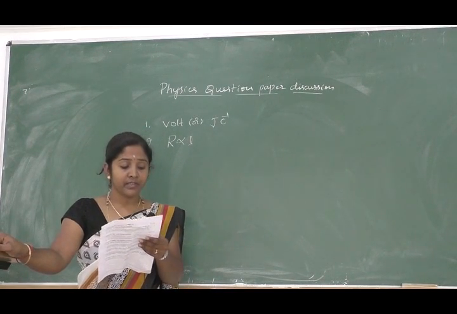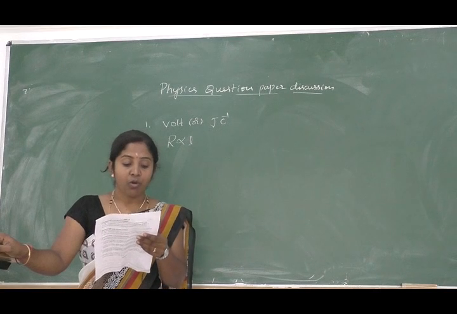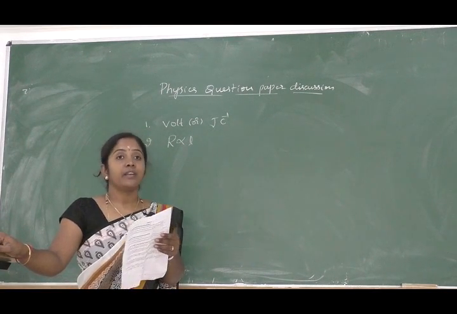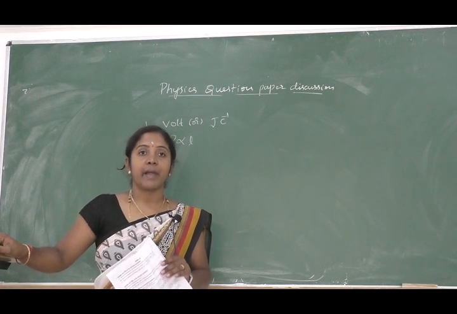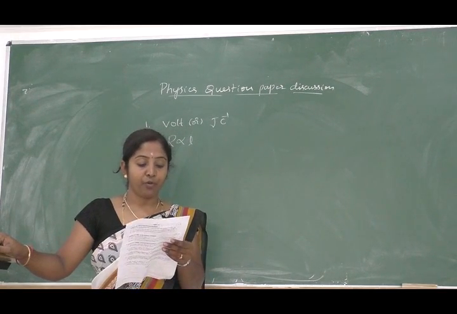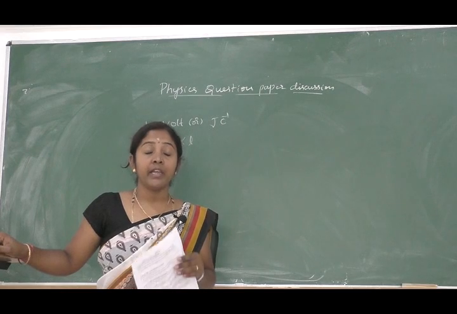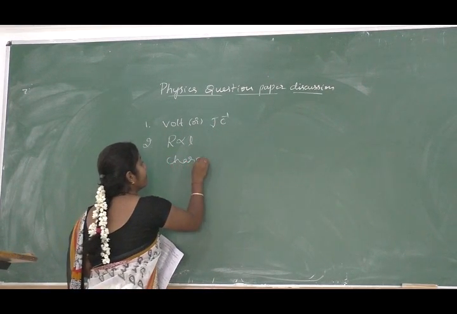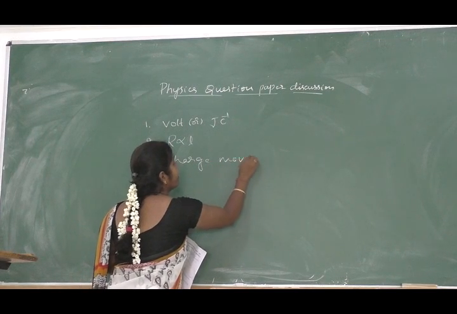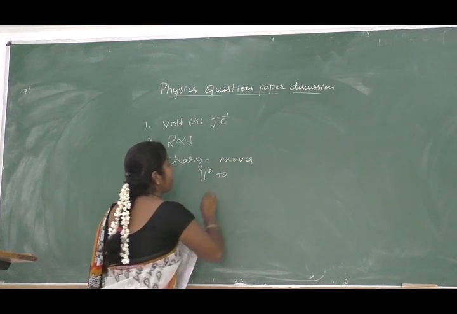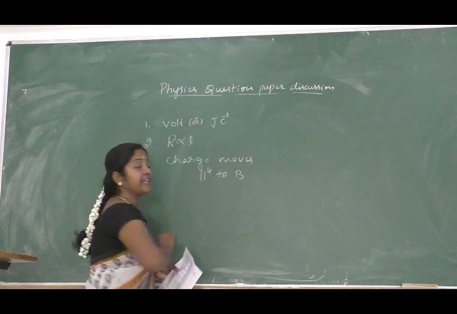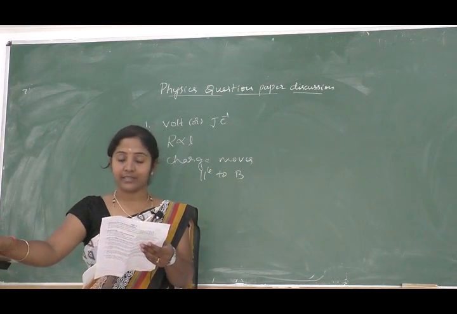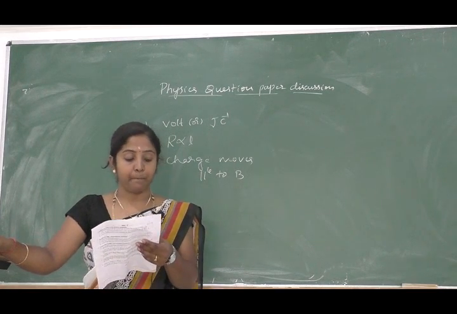So next one is, when is the force on a moving charge in a magnetic field 0? When a charge enters a magnetic field, it experiences a force. The force is 0 only when the charge moves parallel to the direction of the magnetic field. When the charge moves parallel to the magnetic field, it does not experience a force.